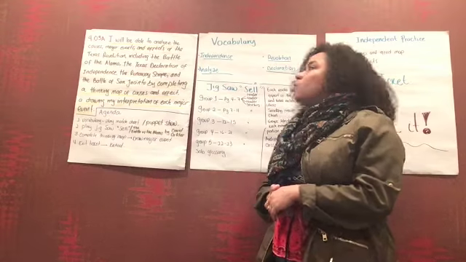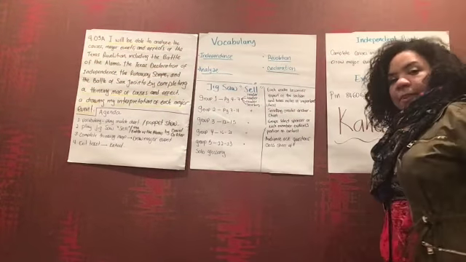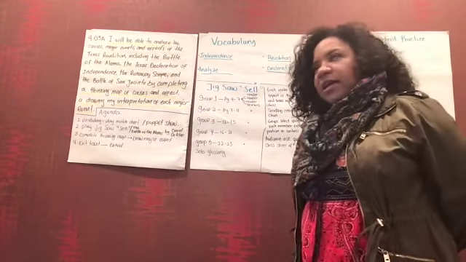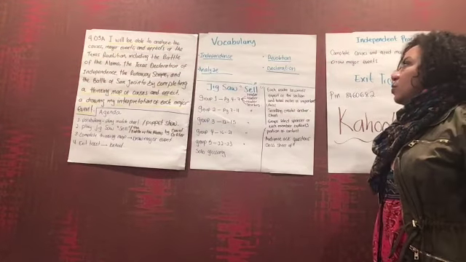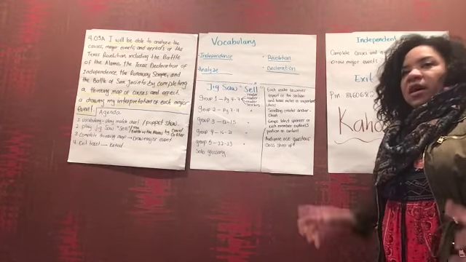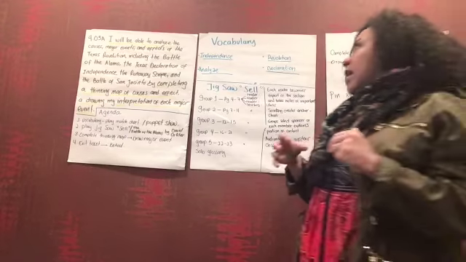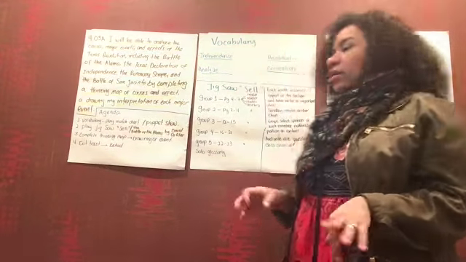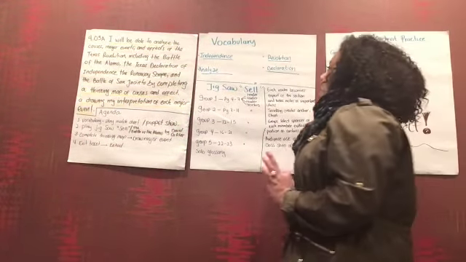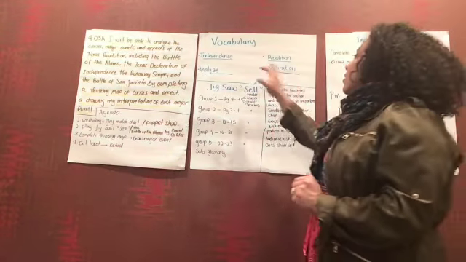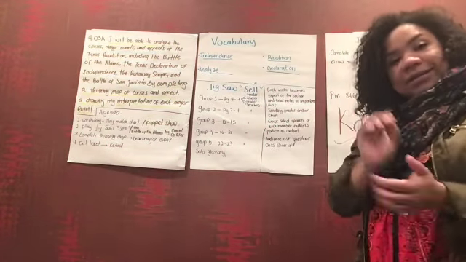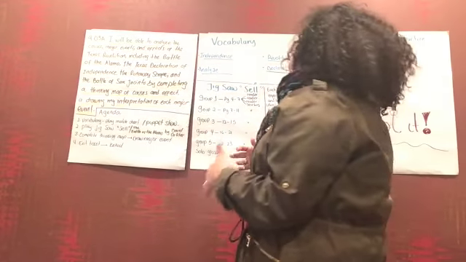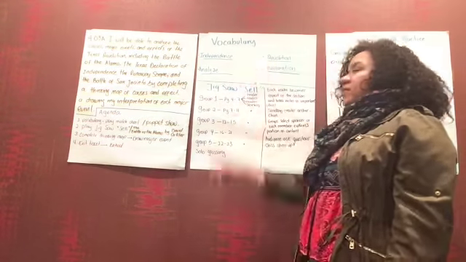So, guys, what do you think revolution is? To rebel, to fight, to organize a community or an organization that wants to overthrow a government, right? So how do you think these terms are related? Exactly, because usually independence comes after the revolution.